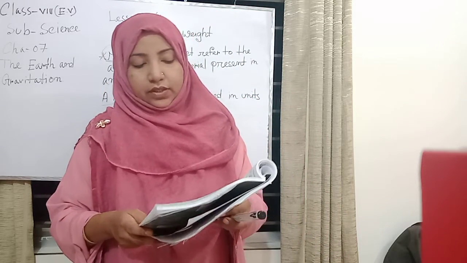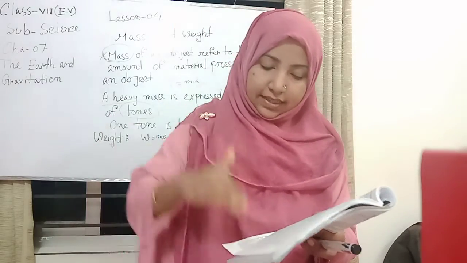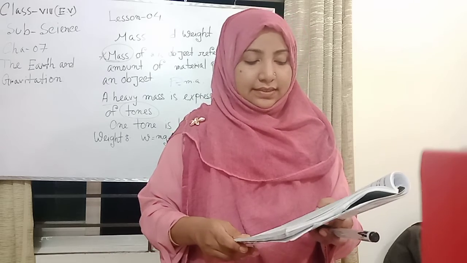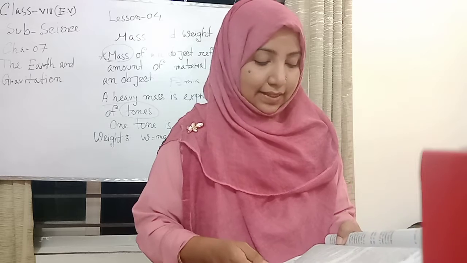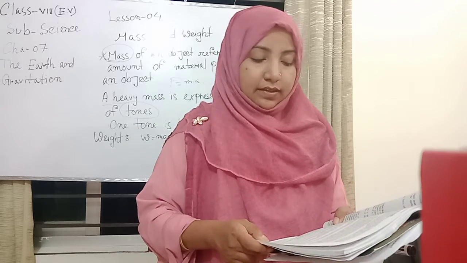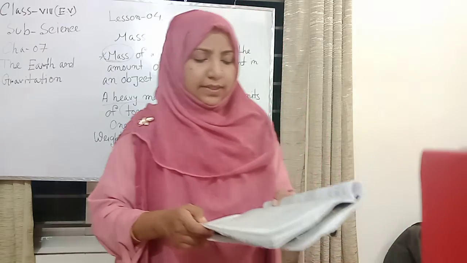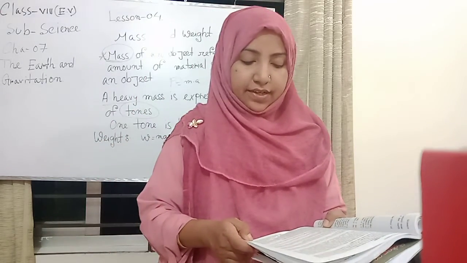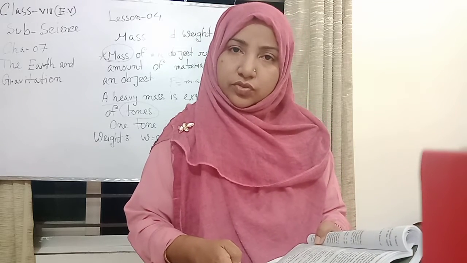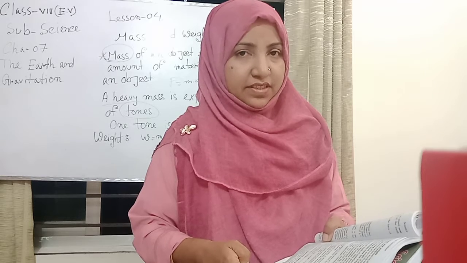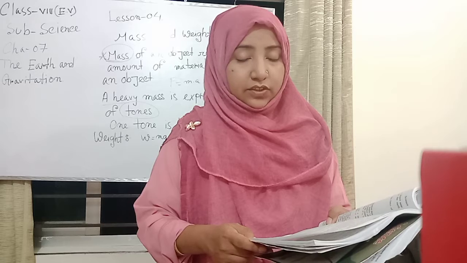Now, the weight. We know that if a body is thrown upward, it comes back to the earth. This is due to the weight of the body, which pulls the object towards the earth. We can say the force of gravity causes the downward pull. The force by which the earth attracts an object to its center is called the weight. Again, I repeat, my dear students, the force by which the earth attracts an object to its center is called the weight.